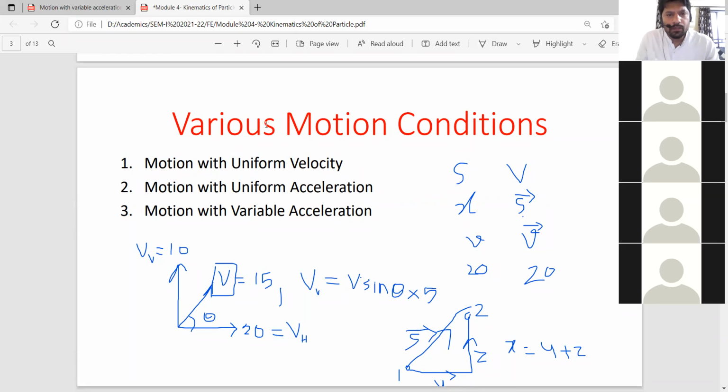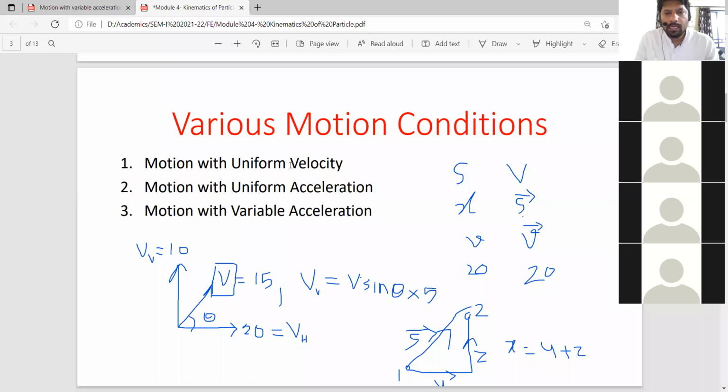Let us see these three distinct types of motion. So this is the motion with uniform velocity. First, very simple motion.